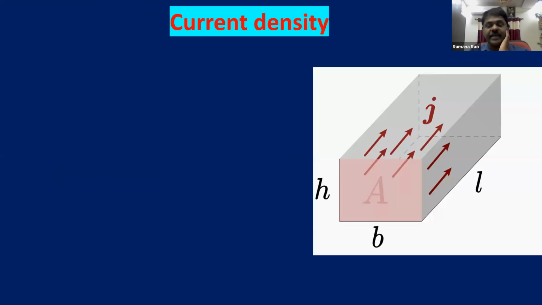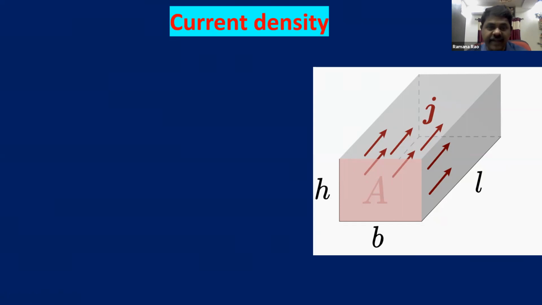See, in the diagram you can see a conductor whose length, breadth and height are given. We have a particular area of cross section here, B into H. This is the face where the current is going to enter.